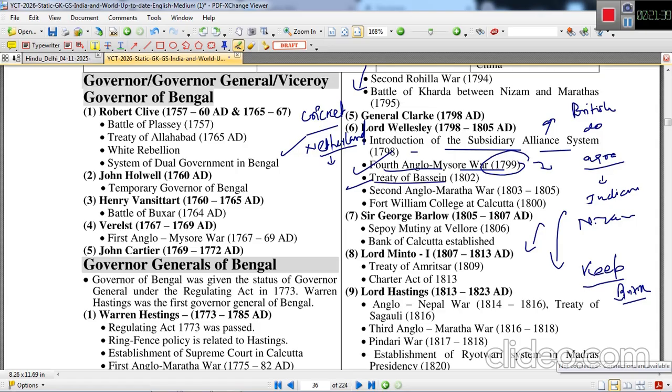The Treaty of Bassein was also signed in 1802 with the Maratha power. The Second Anglo-Maratha War took place between 1803 to 1805. Fort William College was established in 1800 to promote English education in India. Fort William College at Calcutta.